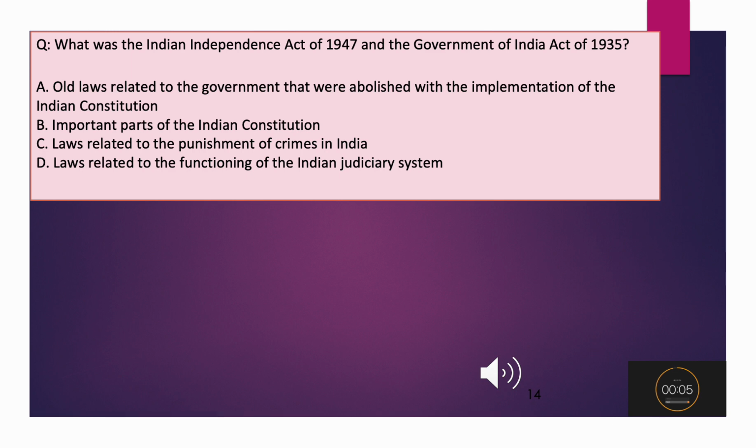What was the Indian Independence Act of 1947 and the Government of India Act of 1935? A. Old laws related to the government that were abolished with the implementation of the Indian Constitution. B. Important parts of the Indian Constitution. C. Laws related to the punishment of crimes in India. D. Laws related to the functioning of the Indian judiciary system.